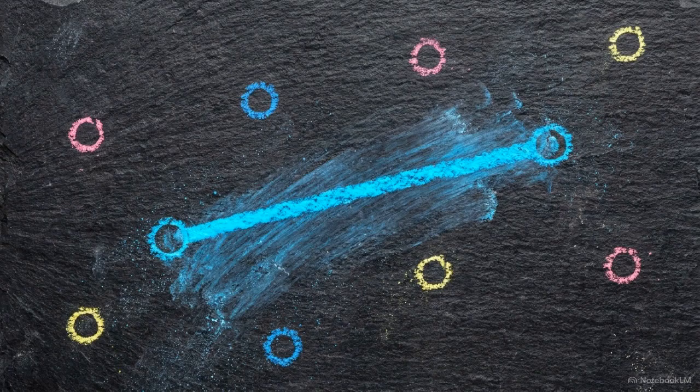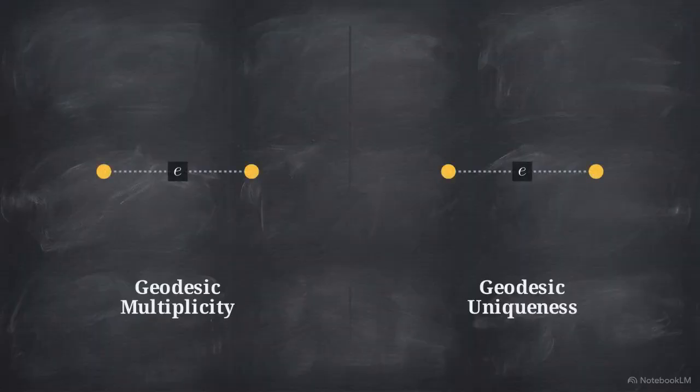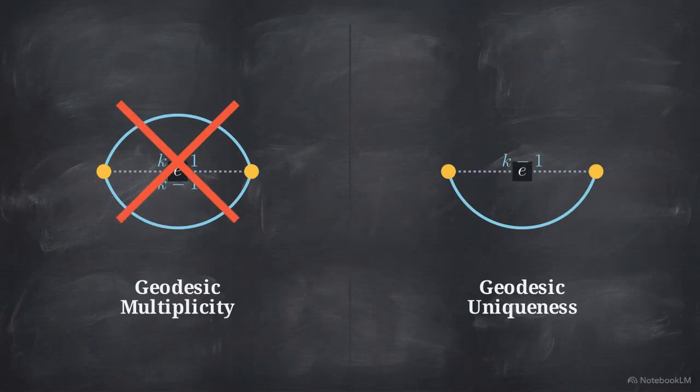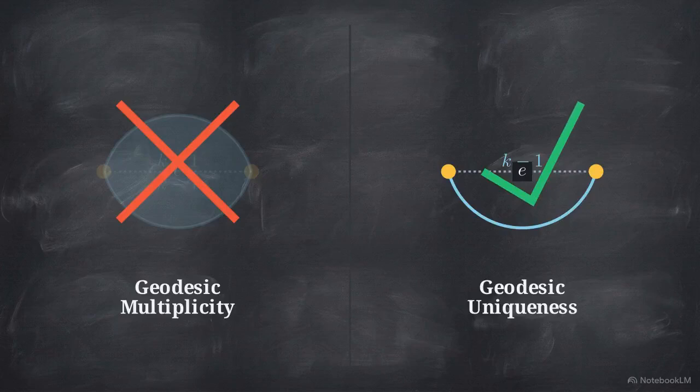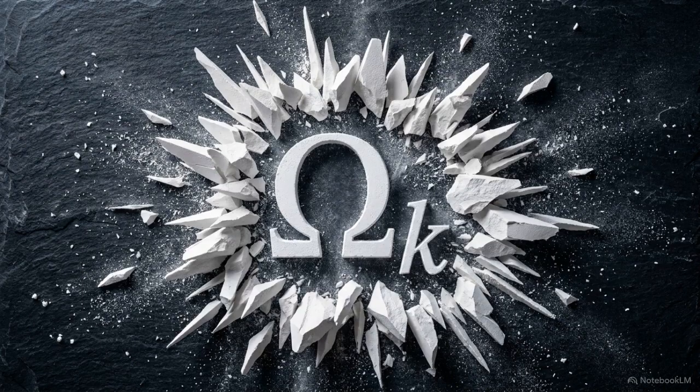The second requirement is geodesic uniqueness. Every edge must possess only one absolute shortest alternative path. This rule outlaws the symmetrical duplicate routes, eliminating the overcounting caused by geodesic multiplicity. With these two conditions met, the entanglement obstruction, omega k, is completely annihilated.